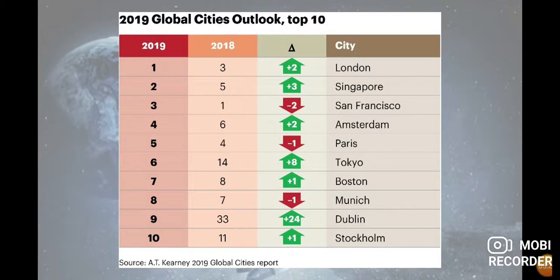So then we have number 6, that is Tokyo. Number 7, we have Boston. Number 8, we have Munich. Then number 9, that is Dublin. And number 10, that is Stockholm. Okay, so this is the top 10 of the cities, and this one is from 2019.